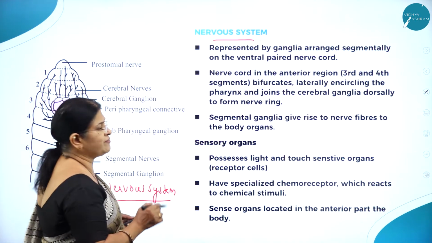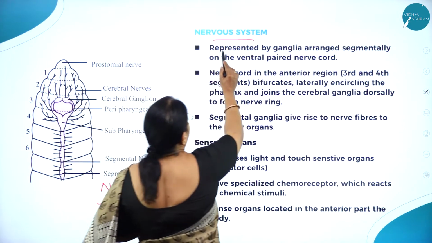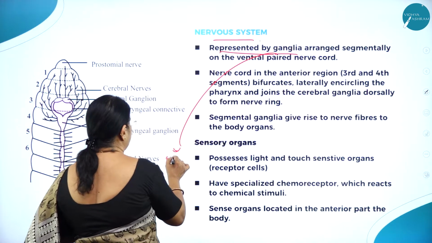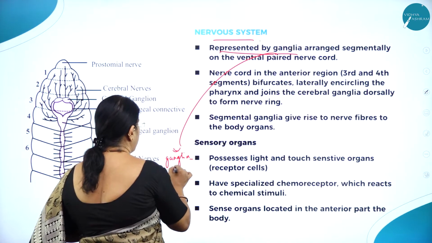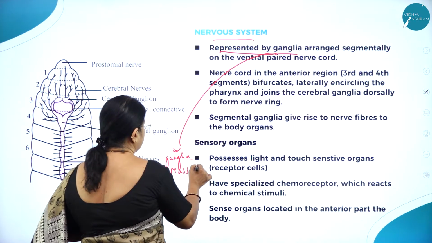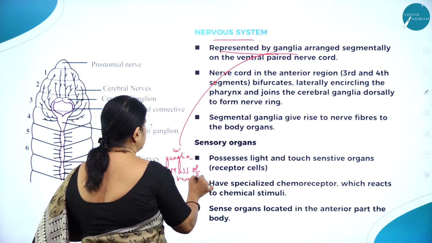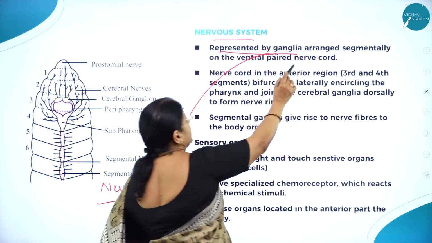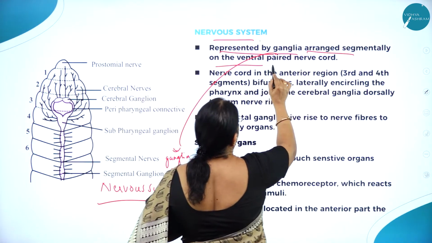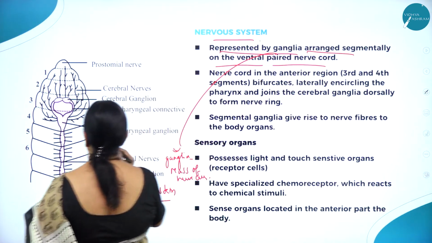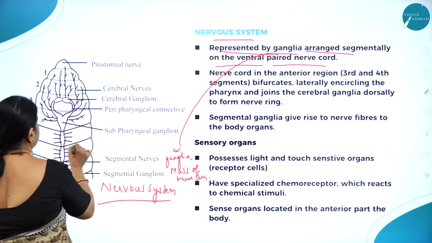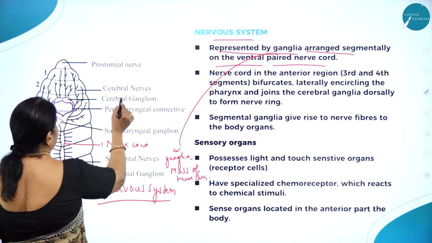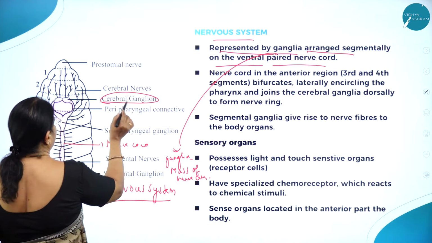Nervous system. So the nervous system is represented by ganglia. What do you mean by ganglia? Ganglia means a mass of nerve cells. A mass of nerve cells is called ganglia. So it is represented by ganglia, arranged segmentally on the ventral paired nerve cord. Here you can see the ventral paired nerve cord. Here too you can see this is called nerve cord. So this is called ganglia. Here you can see the cerebral ganglion, right?